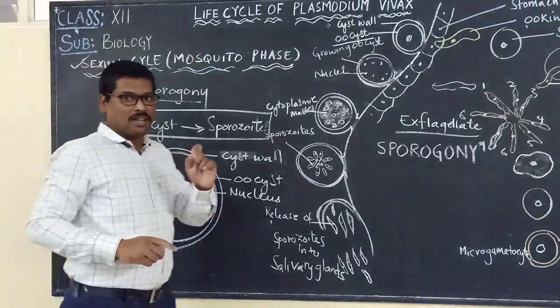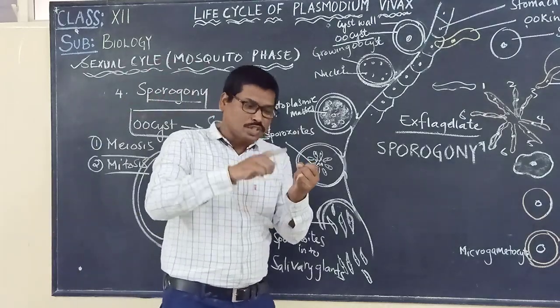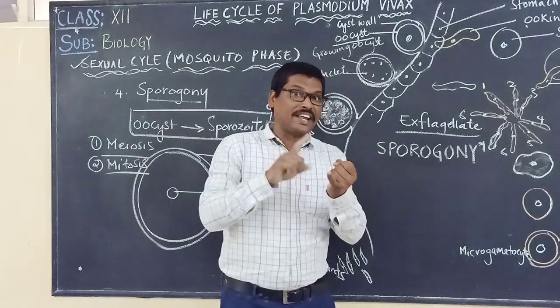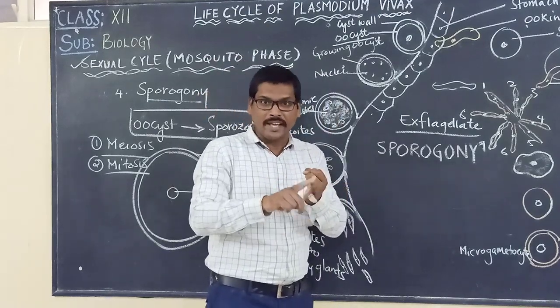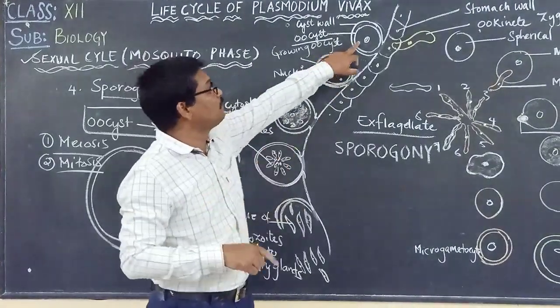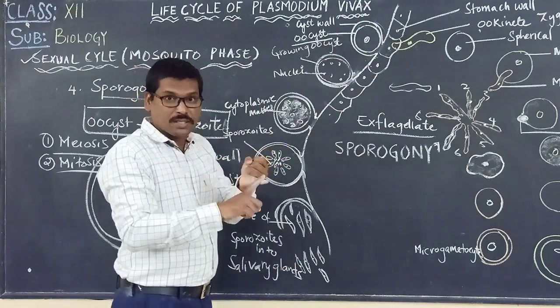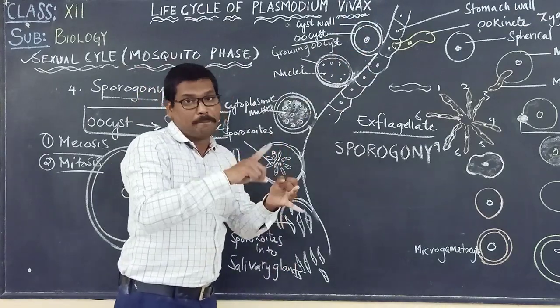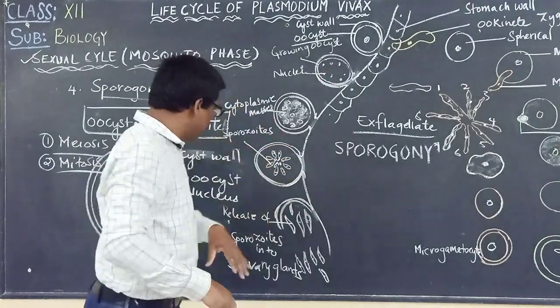So you have to remember, the nucleus of the oocyst first undergoes meiosis, then mitosis, producing many nuclei within one cell.